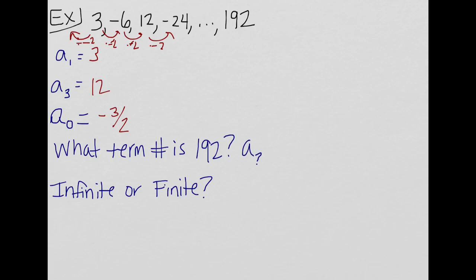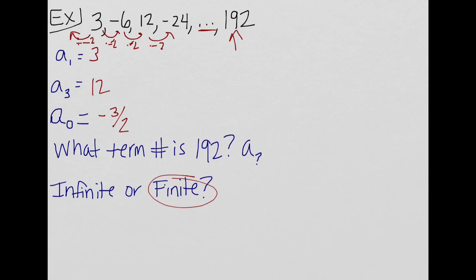Alright. And then it says what term number is 192? Because we've got the ellipses in the middle of the sequence now. There's an actual ending point of this sequence. So first off, it's finite. Finite means it ends. Alright, there's a finite ending. We want to know what term number, what A sub something is 192.